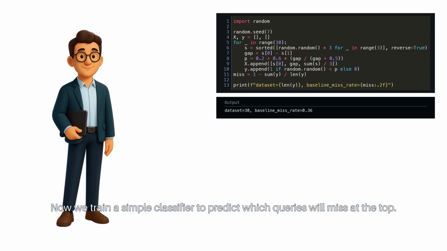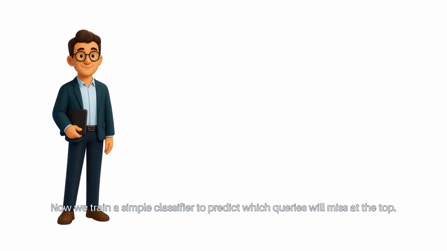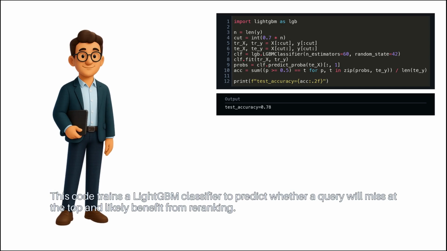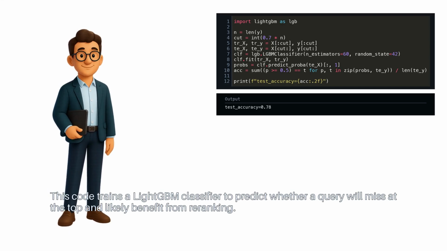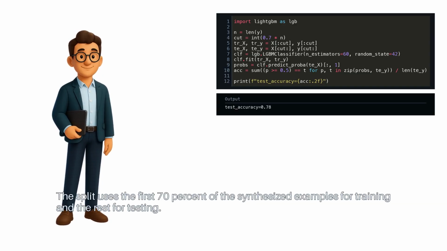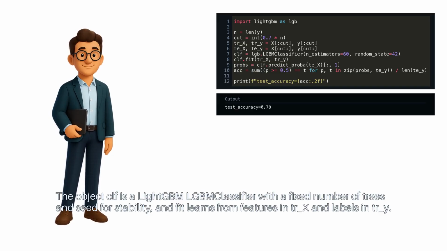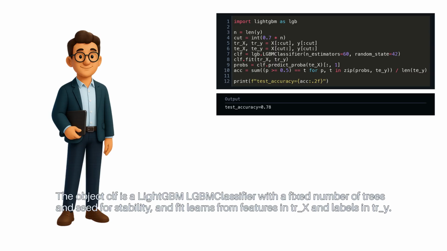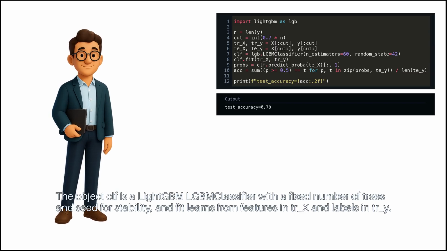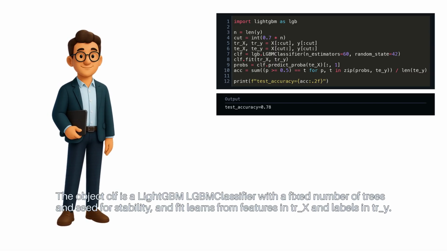Now we train a simple classifier to predict which queries will miss at the top. This code trains a LightGBM classifier to predict whether a query will miss at the top and likely benefit from re-ranking. The split uses the first 70% of the synthesized examples for training and the rest for testing. The object clf is a LightGBM LGBMClassifier with a fixed number of trees and seed for stability, and fit learns from features in trX and labels in trY.